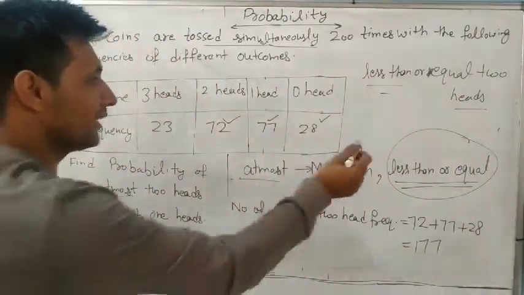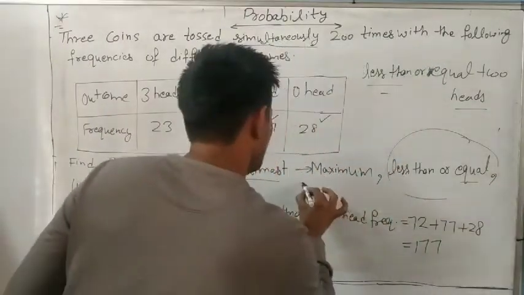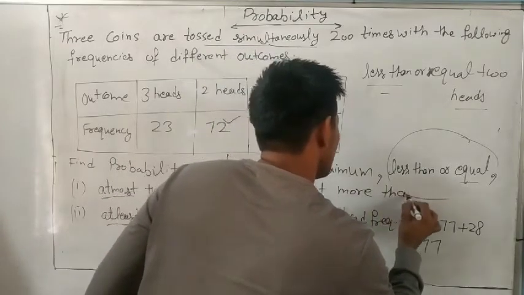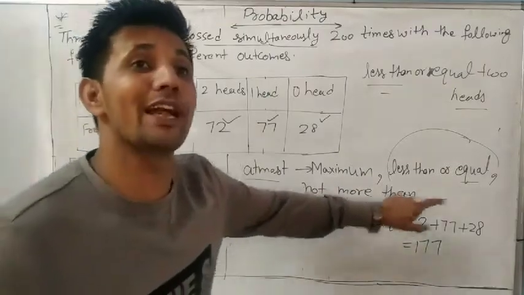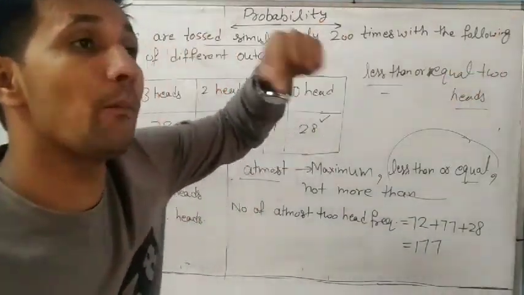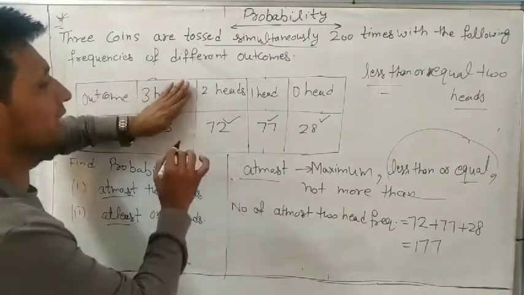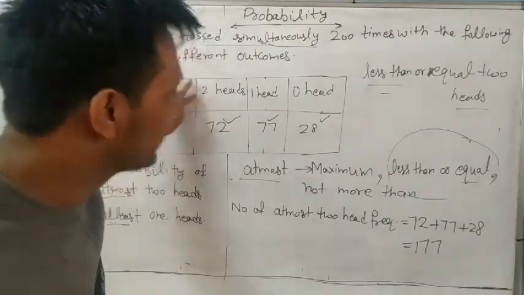Okay? Either you can say "one more", or "not more than". So what does "at most 2 heads" mean? Not more than 2 heads. So more than 2 heads, which one? Only 3. So this one is not included and the rest are all included. Understand it?